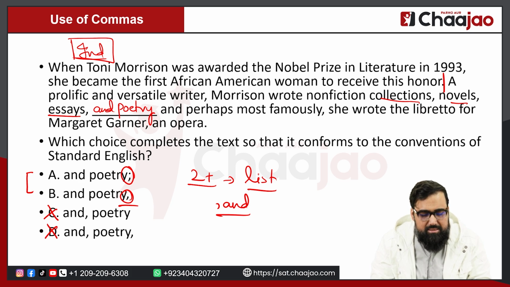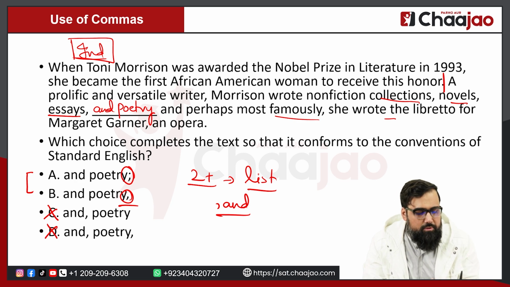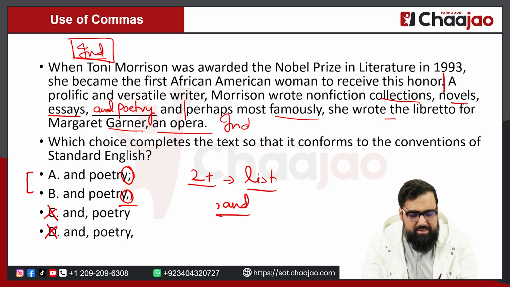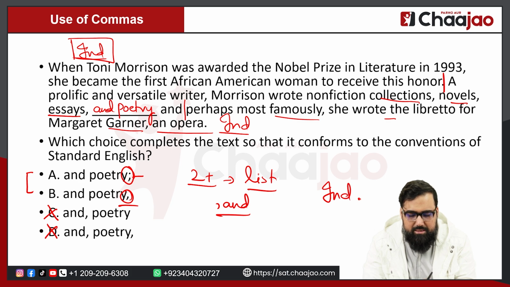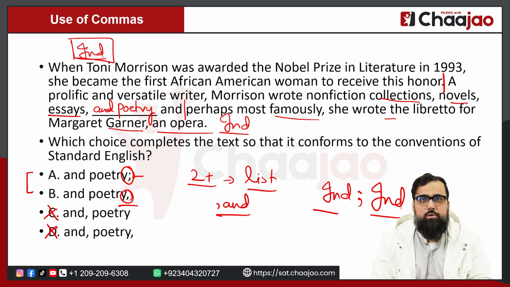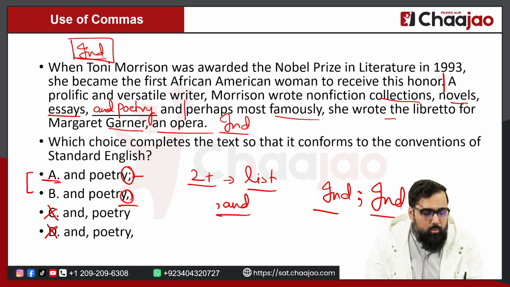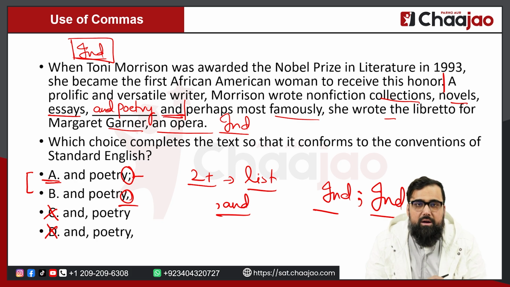So if you look at it, it says, perhaps most famously, she wrote the libretto for Margaret Garner, an opera. So, if you look at it from "perhaps", the second sentence is again an independent sentence. So in a way, a semicolon is correct because you can join two independent sentences with a semicolon. You can put a semicolon over here, and in this scenario it is correct, although it won't be the preferred option choice. Why? Because immediately after the blank you have and, right?